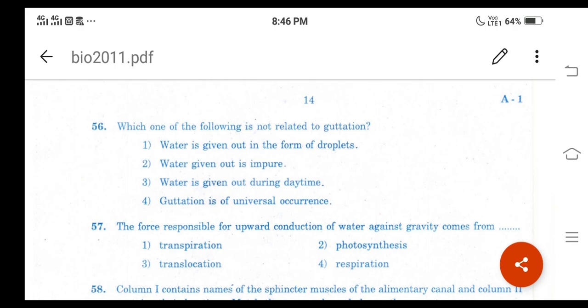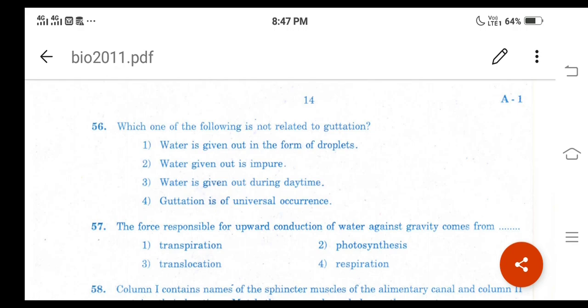and excess water collects in the form of droplets around special openings of veins near the tip of the grass blades and leaves of many herbaceous plants. Such water loss in its liquid phase is called guttation, right? And remember, guttation depends on the pressure. Depends on the pressure means what here? It is nothing but the root pressure.